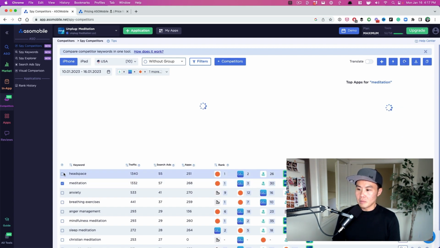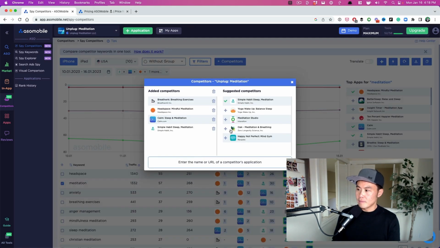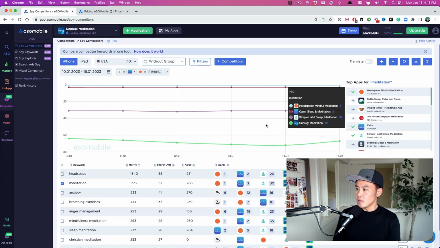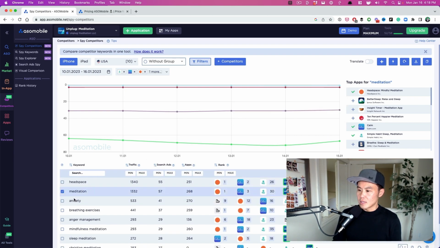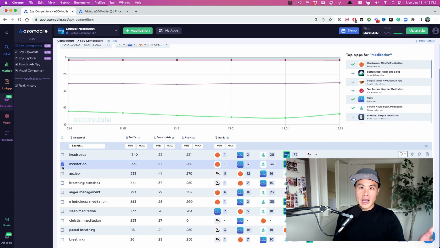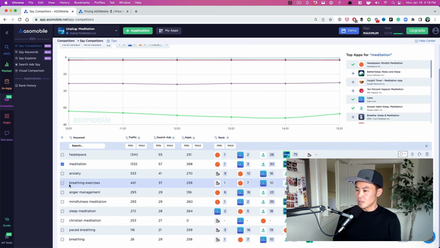So let's pick a couple of keywords right here. Meditation. And we've already added keywords because of the route we took. So if you didn't do that, you can do so right here. And here's some recommended ones. And then again, you can filter off of the keywords and the traffic and all that stuff. But these are all the keywords that we've added. Because we did the competitive analysis, we already have this list of keywords. And so these are the keywords we've added. Now, if I'm missing any, then we can definitely add it into here as well. But I am not, so I'm going to leave it as that.